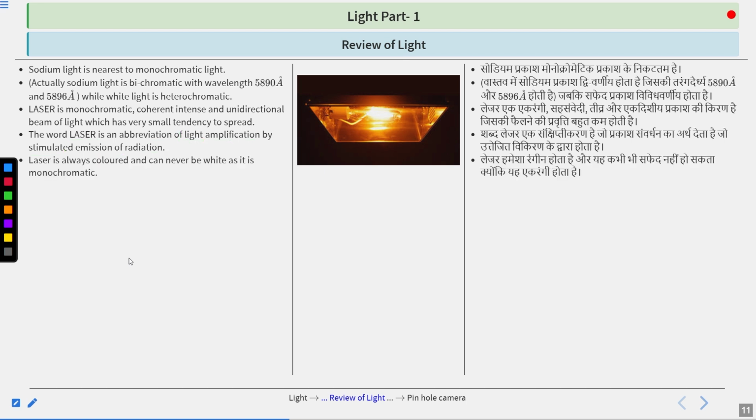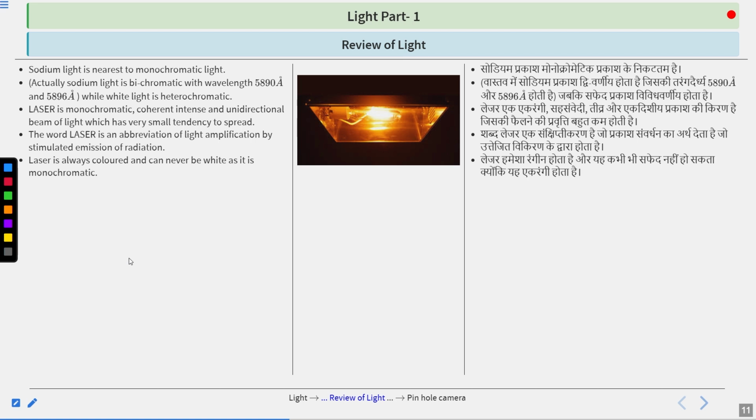So laser is always colored and can never be white as it is monochromatic. Why? Why is laser not white? Now, this is the concept that we are required to understand. Whenever we saw a laser, whenever we used it in our childhood, some of you may still be using them, you will find out that laser is never a white light. It's always colored, whether green or red. Why?